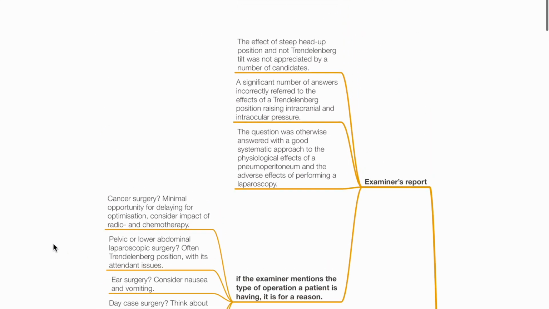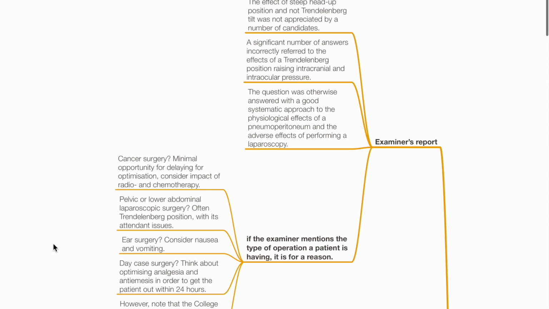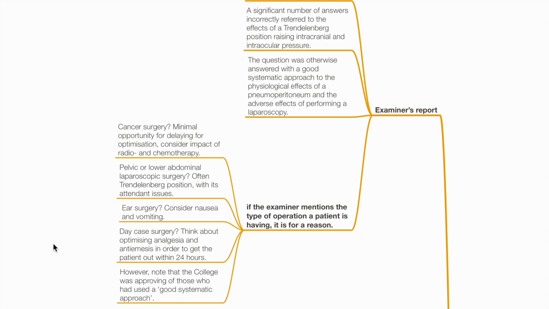Examiner's report. The effect of steep head-up position and not Trendelenburg tilt was not appreciated by a number of candidates. A significant number of answers incorrectly referred to the effects of a Trendelenburg position raising intracranial and intraocular pressure. The question was otherwise answered with a good systematic approach to the physiological effects of a pneumoperitoneum and the adverse effects of performing a laparoscopy.